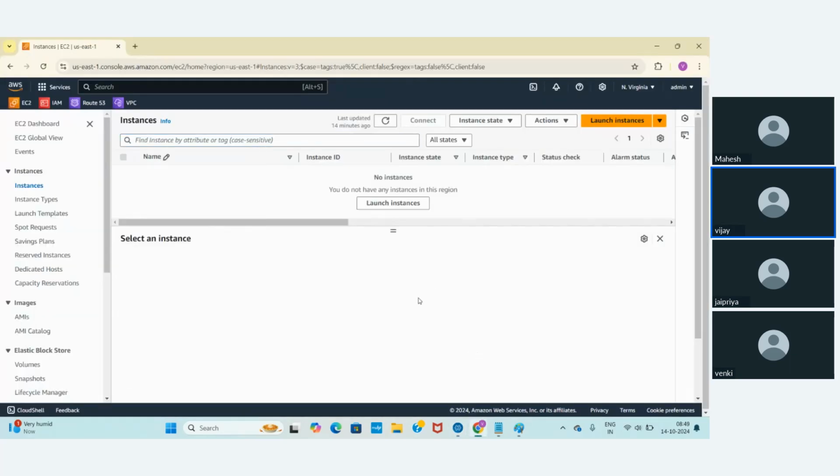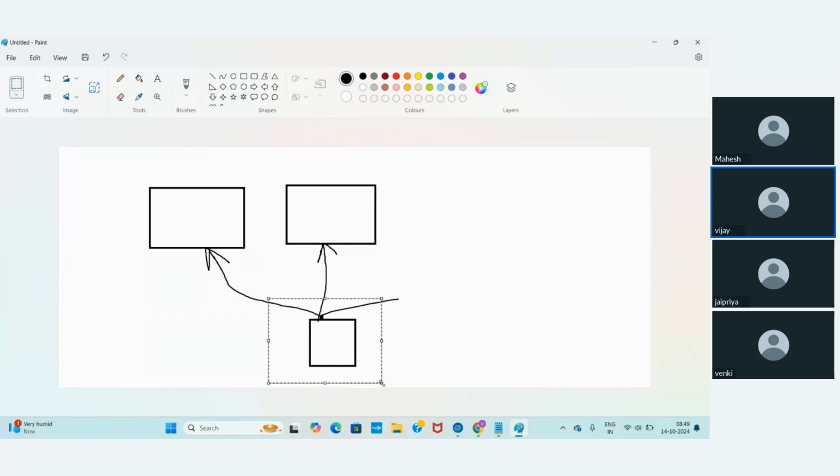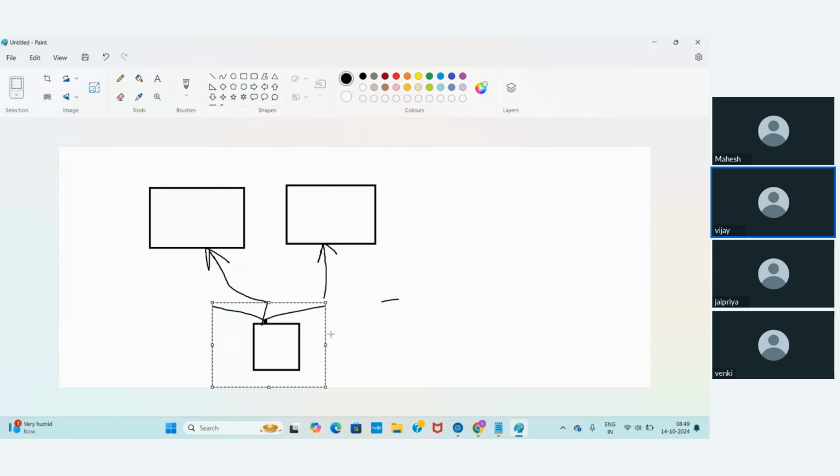So let me go back and show that in real time. For that, as you see here on the board, you require 2 to 3 EC2 instances. For example, let me take only 2 EC2 instances for now. I don't need 3 to show everything to you.